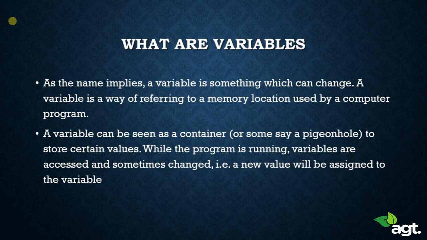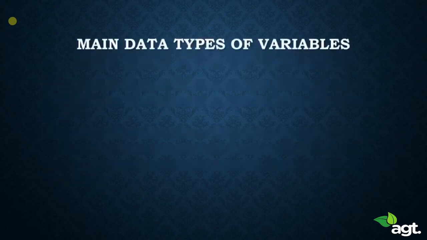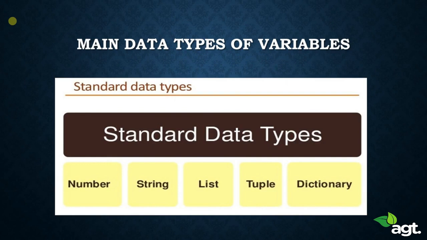Now all this doesn't matter. You'll understand what variables are as you start writing programs with it. Now before we do that, there is one more thing that you need to learn. That is different types of variables. Now there are 5 different standard data types in Python. They are numbers or integers, strings, list, tuples, and dictionaries. These are the 5 main standard data types of Python.